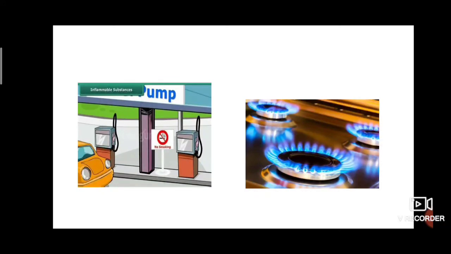It is advisable not to smoke near a petrol pump. Why are they keeping a no smoking sign? Petrol easily catches fire, so they advise not to smoke near a petrol pump.